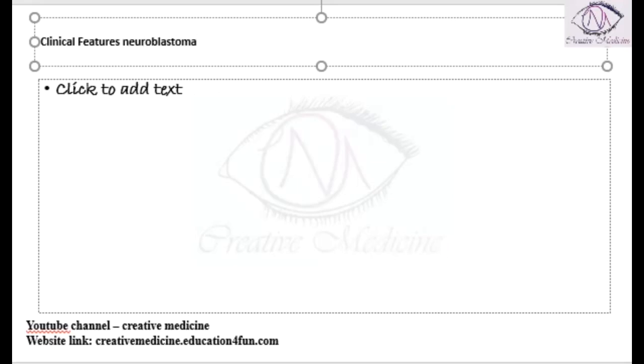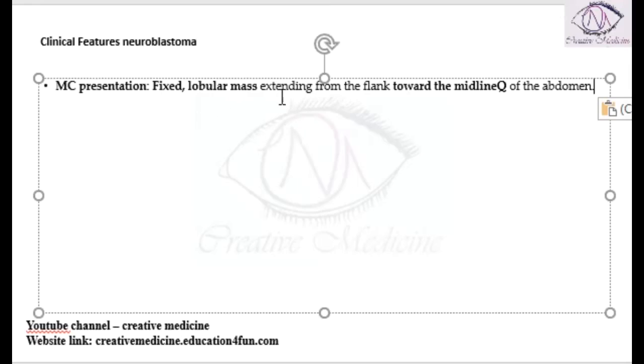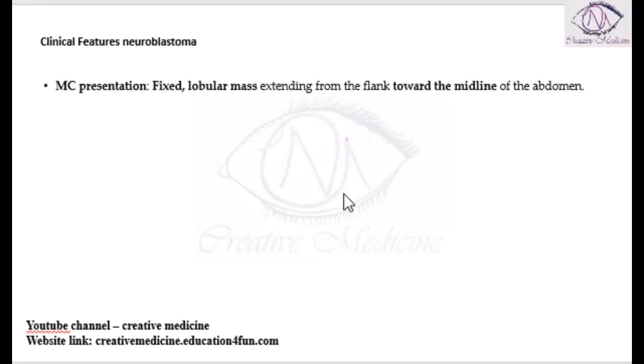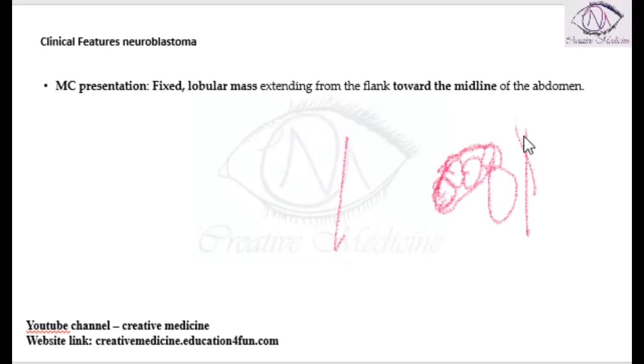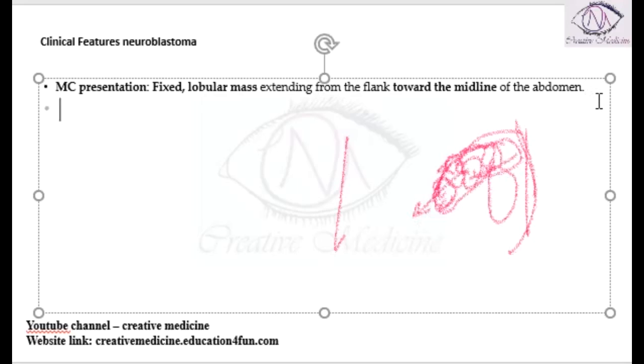Actually, the most common presentation of neuroblastoma is the presence of a swelling or lobular mass. A fixed lobular mass is seen extending from the flanks towards the midline. If this is the baby, a fixed lobular mass is seen extending from these flanks to the midline like this. So this is one important presentation.